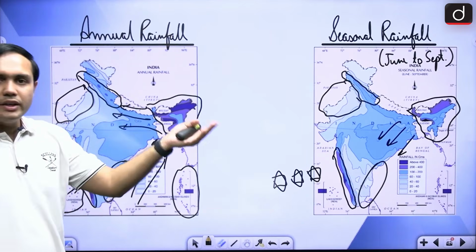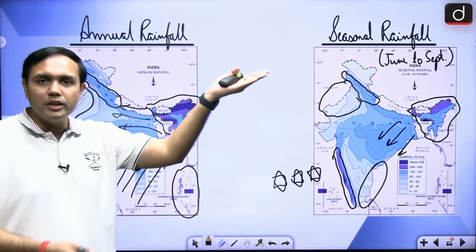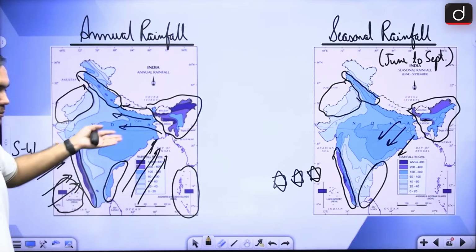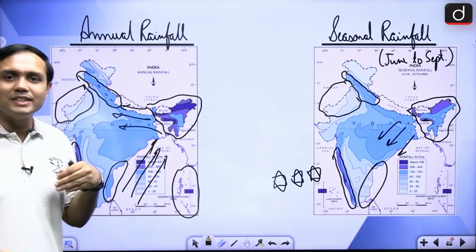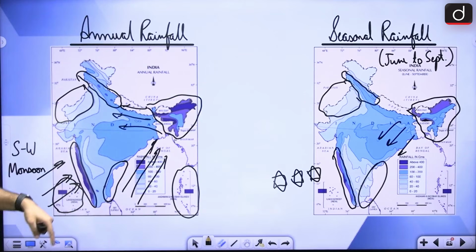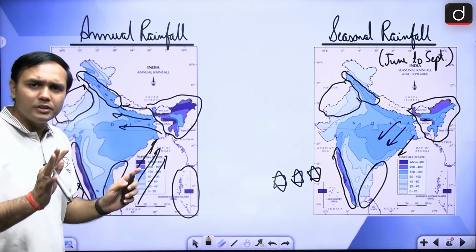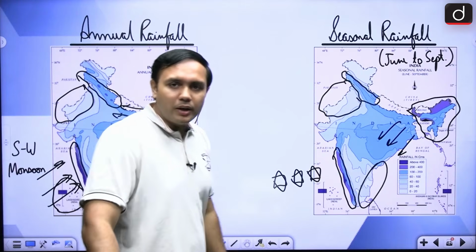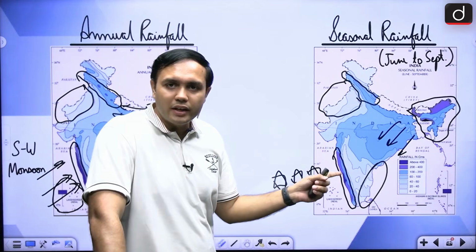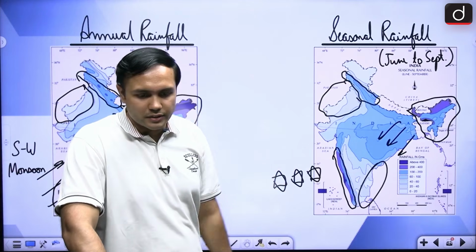So the upper portion of the Kaveri is receiving rainfall from advancing monsoon, and the lower portion is receiving rainfall from retreating monsoon, right? So this is a very important aspect, that Tamil Nadu coast is receiving a lot of rainfall from retreating monsoon. That is the reason that you will find that overall rainfall is all right, but when you are looking at seasonal rainfall in case of Tamil Nadu coast, that is not the case, right?